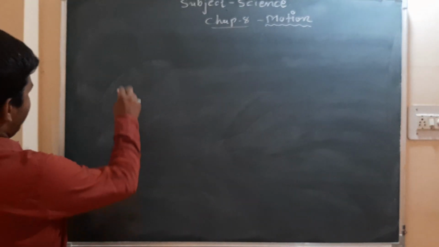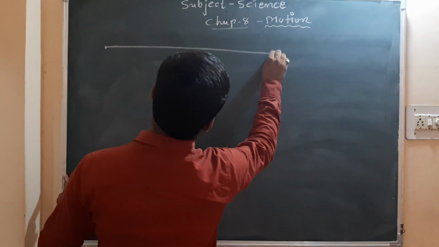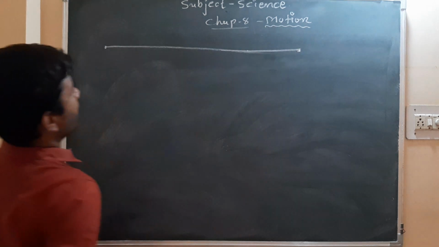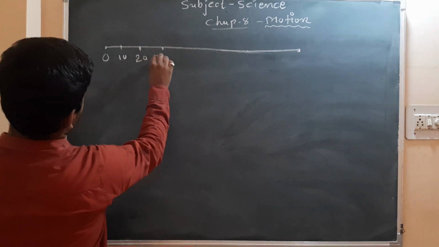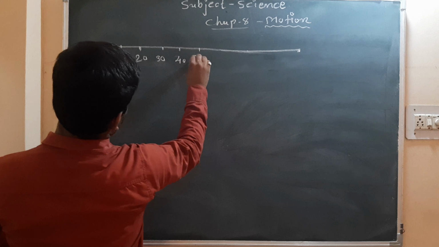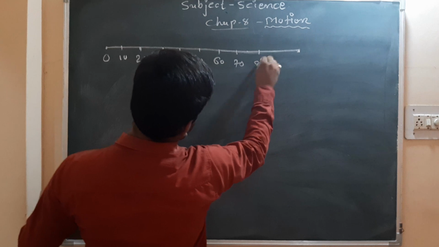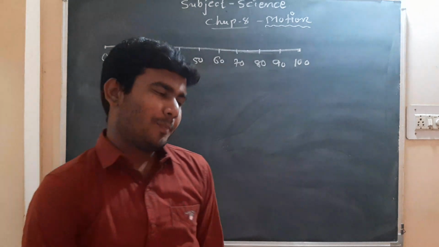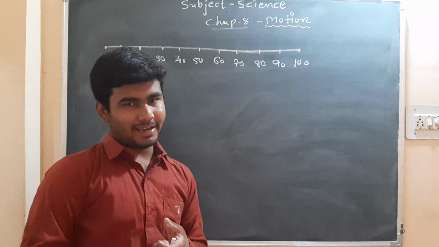Okay, let's take a different example of distance and displacement, so it will clear our concept about distance and displacement. 0, 10, 20, 30, 40, 50, 60, 70, 80, 90 and 100. Now we will consider different examples which will clear our concept about distance and displacement.